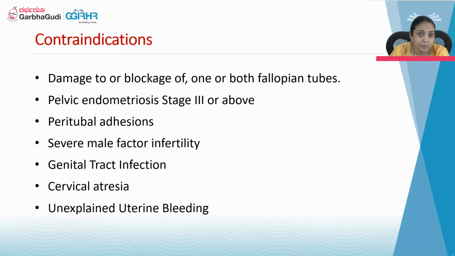The other contraindications where we should not do IUI are pelvic endometriosis stage 3 and above, any peritubal adhesions, severe male factor infertility, like if the sperm count is only 1 million or 2 million, genital tract infection, cervical atresia, because negotiating the catheter will be difficult, and also unexplained uterine bleeding.